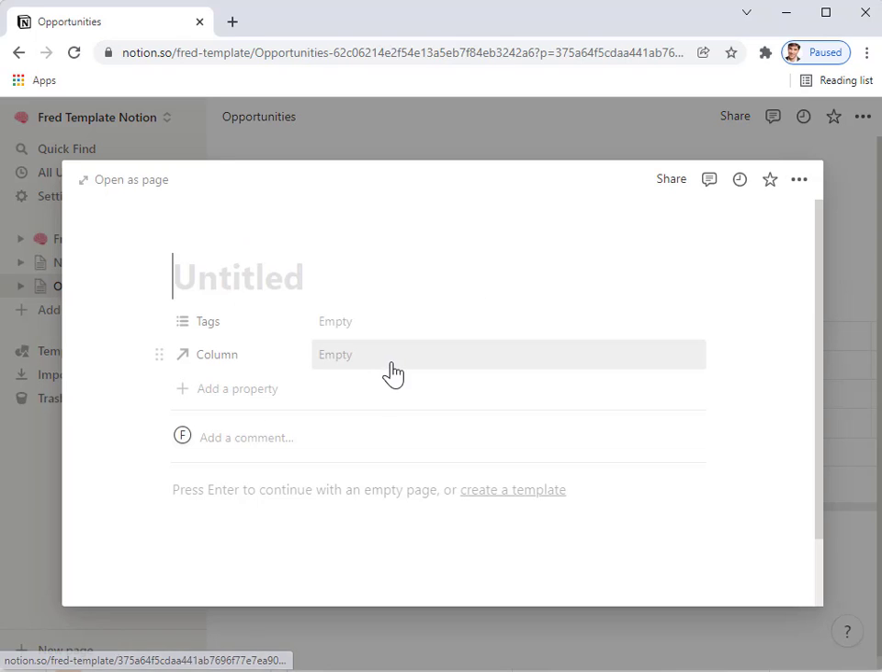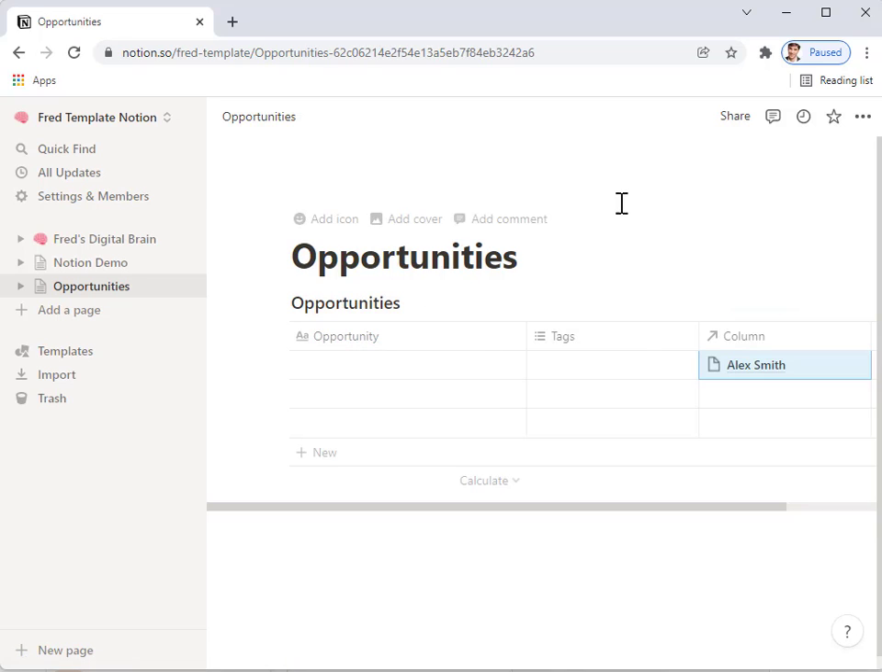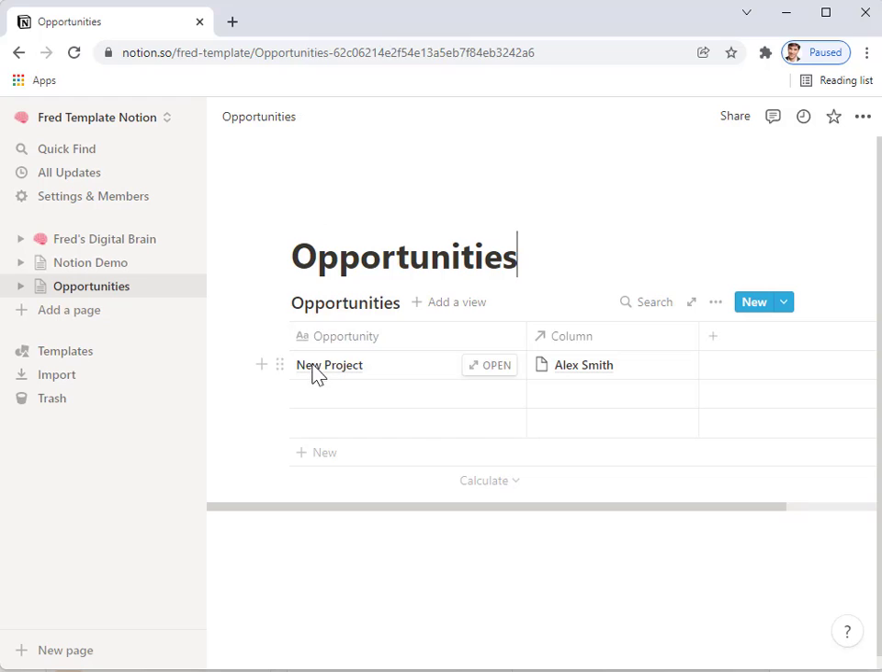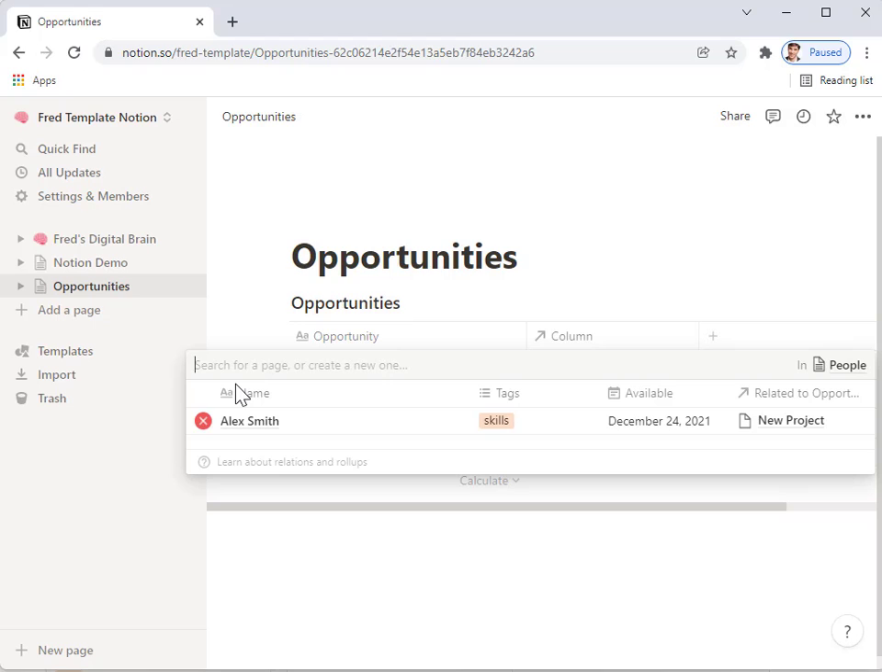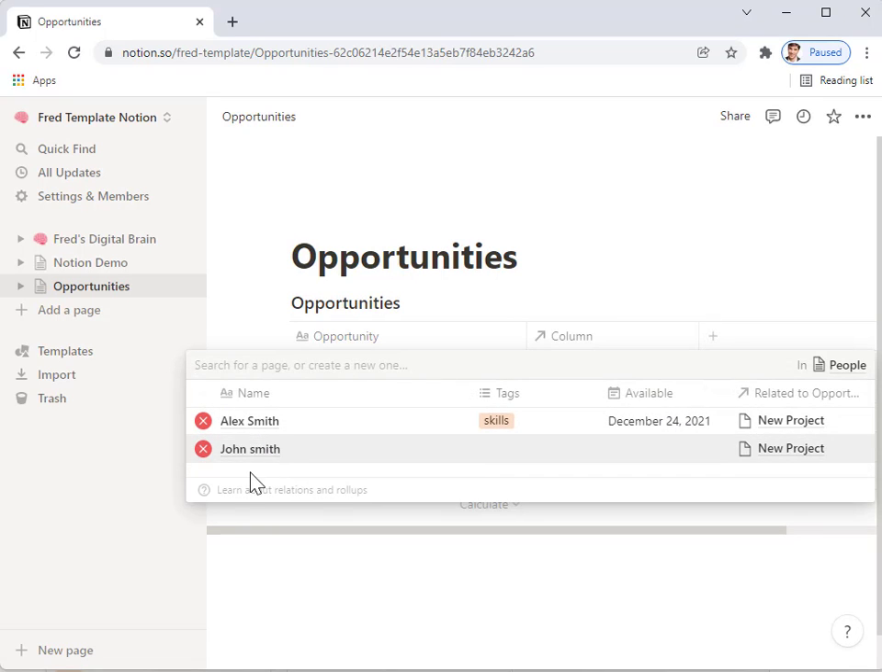And then when I create an opportunity, it will have the people. So you can see Alex Smith is right there, and I can have the opportunity, new project. Again, I can have tags. If I don't want this field, I can just delete it, and then I'll just have the opportunity and the fields. And because these are multiple, I can have multiple, and I can actually add people through this interface. So here I can add John Smith, and now I have a new person, John Smith.